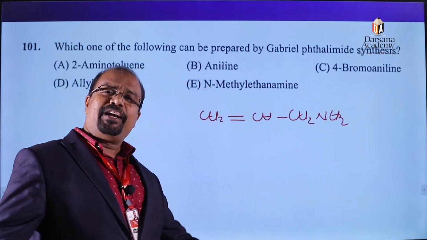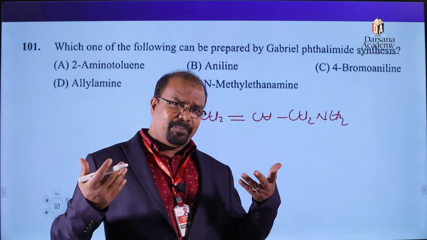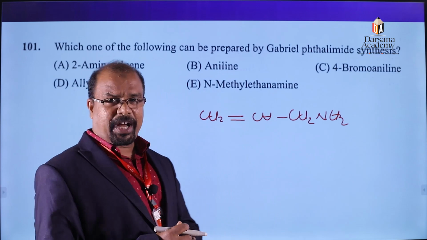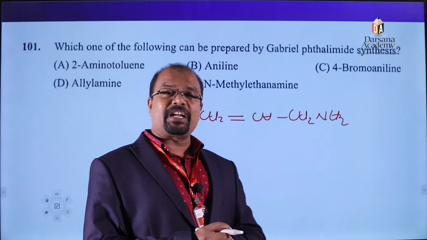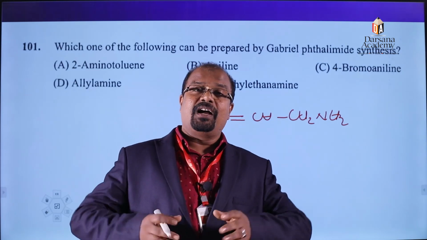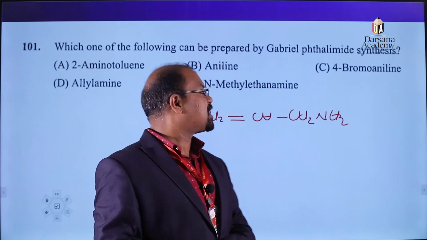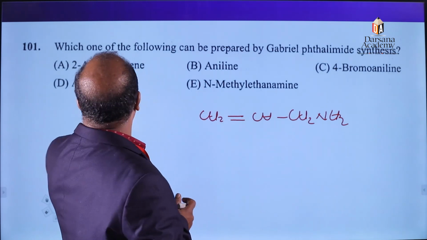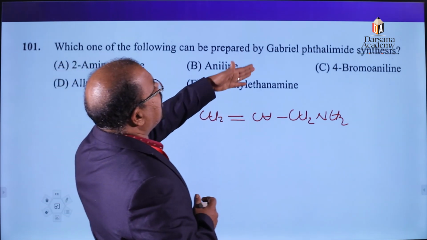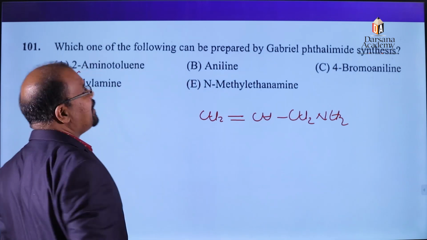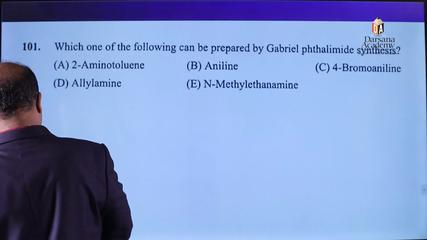In the Gabriel phthalimide synthesis, phthalimide first reacts with potassium hydroxide, then the second step is the alkyl halide. Here an allyl halide is used, followed by hydrolysis to give the corresponding amine. That is the process. But our question is, which of the following can be prepared by Gabriel phthalimide synthesis? So allyl amine, the D option, is the right option.